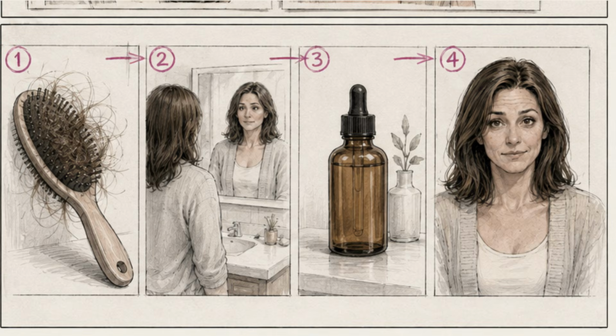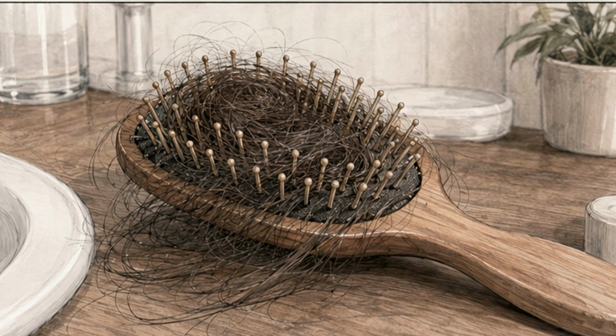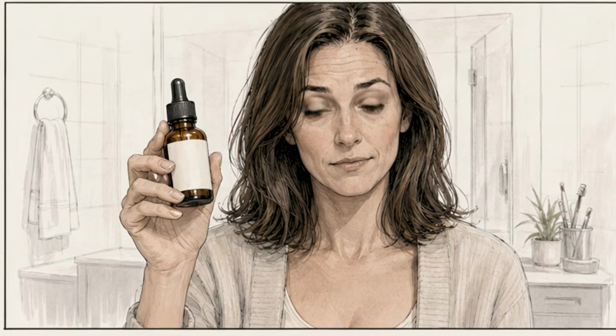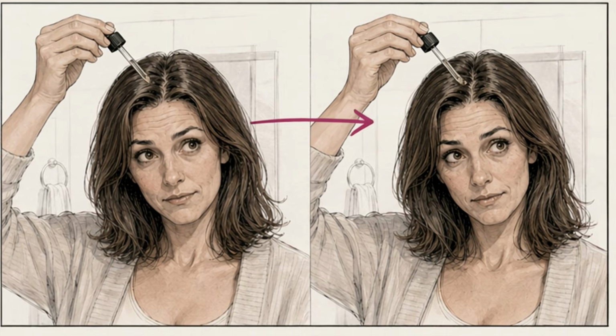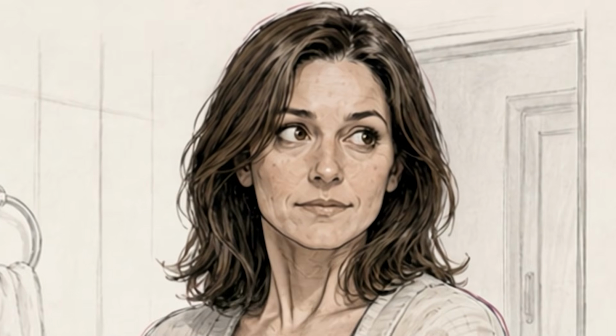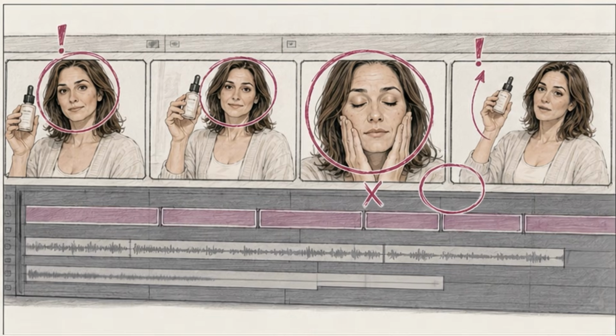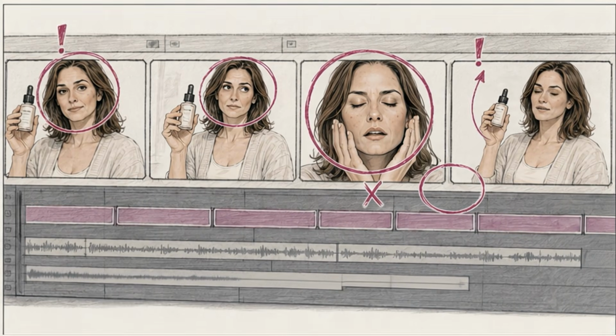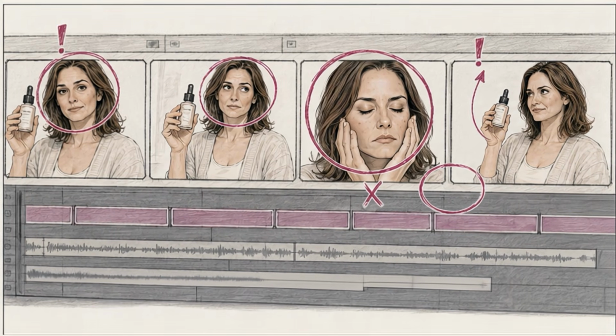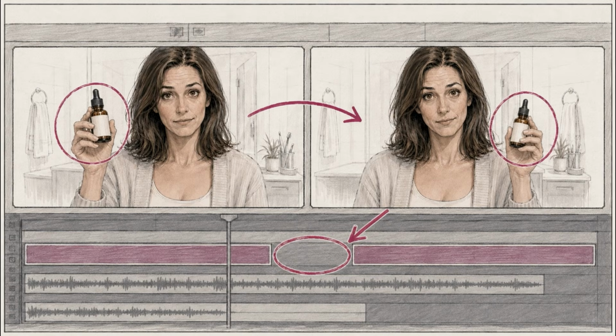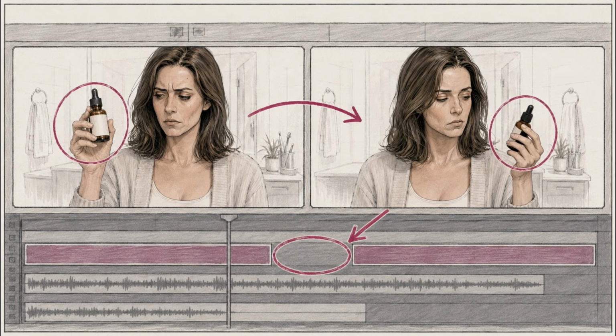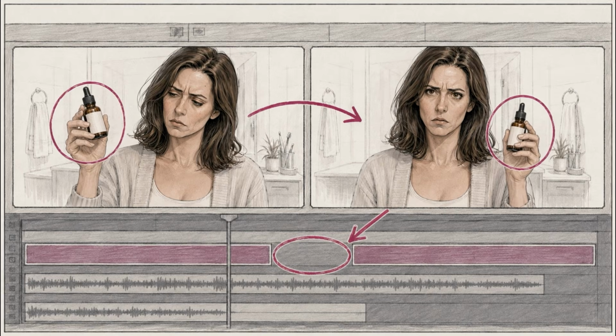The assignment sounded simple. A woman notices more hair in her brush, studies her part in the mirror, discovers a fictional serum, applies it, and feels composed again. One woman, one room, one product. You generated the hero image first, then another beautiful image, then another. But in the edit, Sarah changed. The bottle switched hands, the close-up could not animate, and the transition the story needed had never been created.